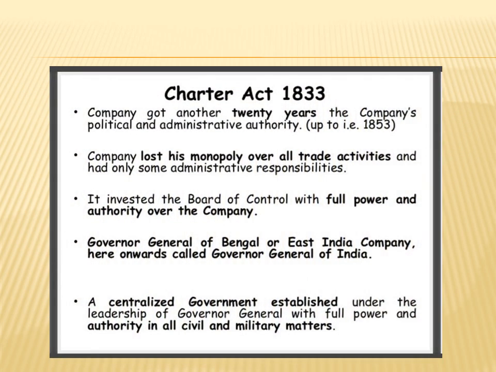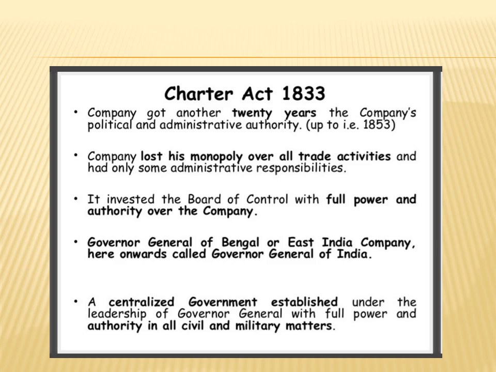Charter Act of 1833. The Company got another 20 years of political and administrative authority. So another 20 years they got some of the political and administrative powers, while their commercial powers were completely taken away. The Company lost its monopoly over all trade activities and had only some administrative responsibilities. This is the most important point of this act. So the East India Company lost its monopoly over all the trade activities. Now it has only administrative responsibilities.